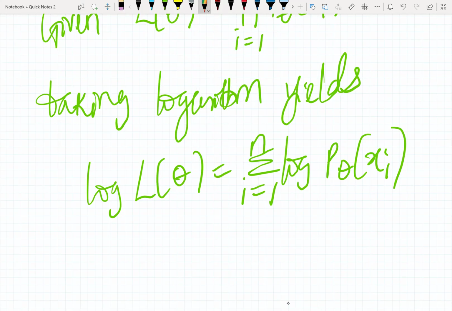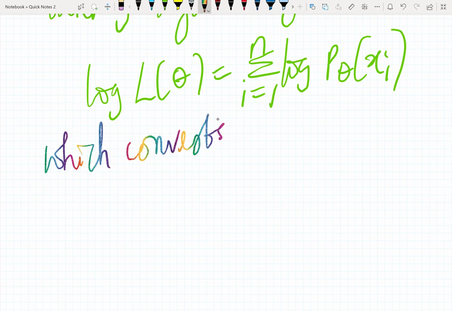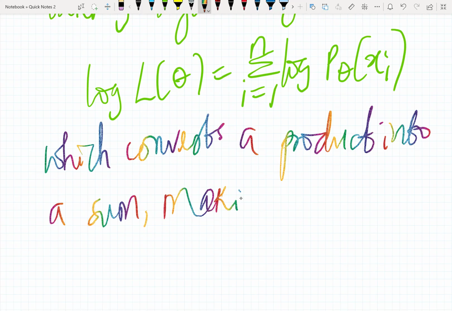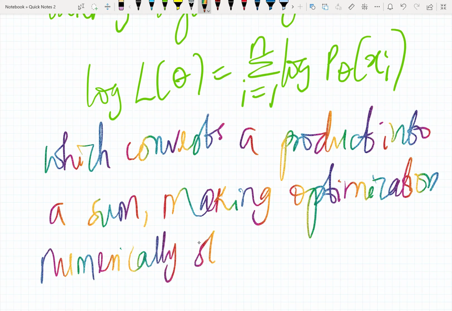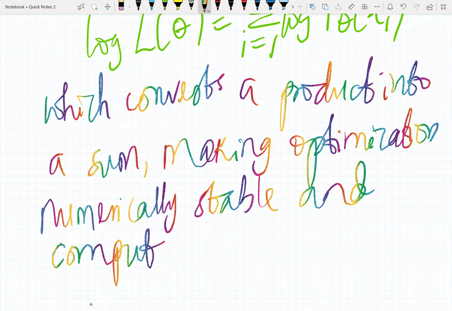The log converts a product into a sum, making optimization numerically stable and computationally efficient.